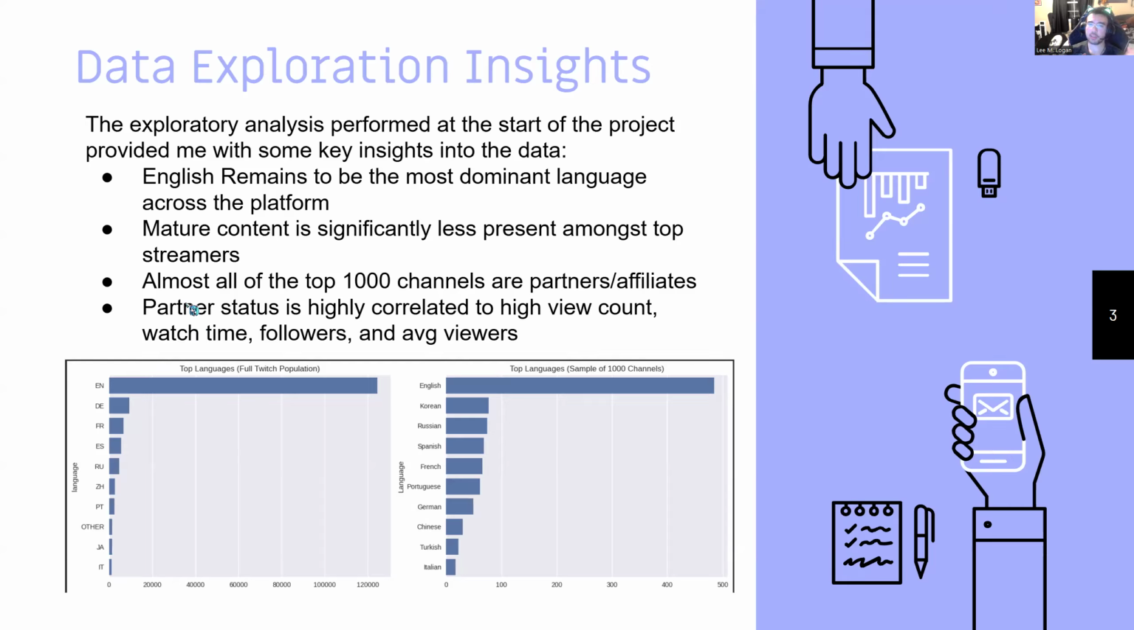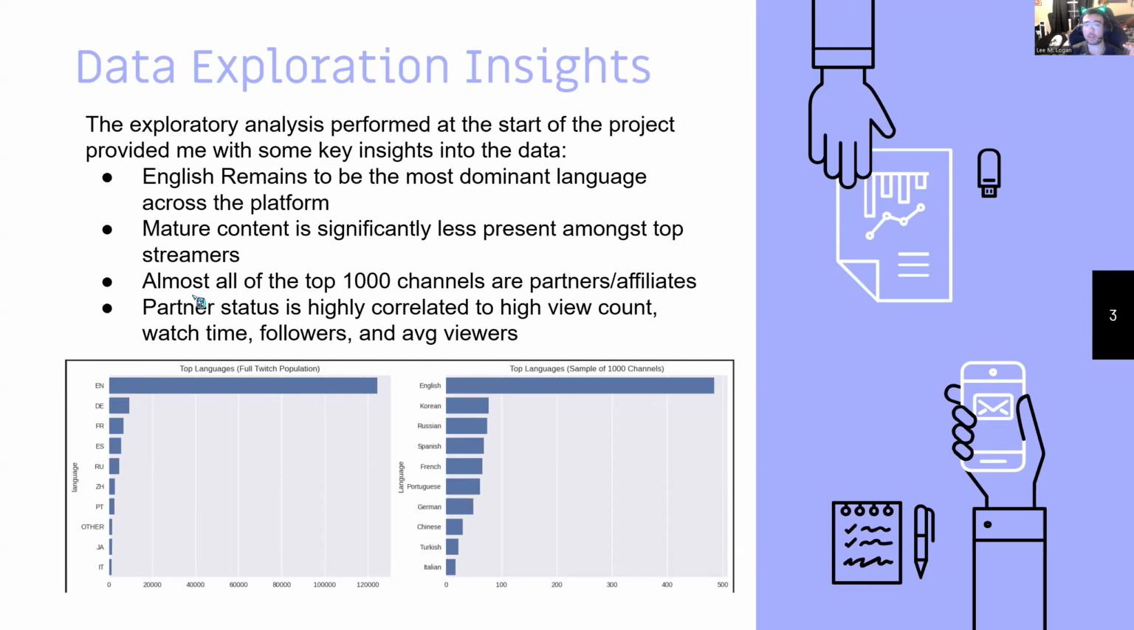Next, mature content is significantly less present amongst top streamers. That means that those at the top of the top are likely to be streaming for a larger audience of everybody instead of just mature adults. Next, almost all of the top 1,000 channels are partners or affiliate, with maybe 4 that actually aren't partnered. That means once you really make it high, Twitch is going to give you that status either way as long as you have the numbers.